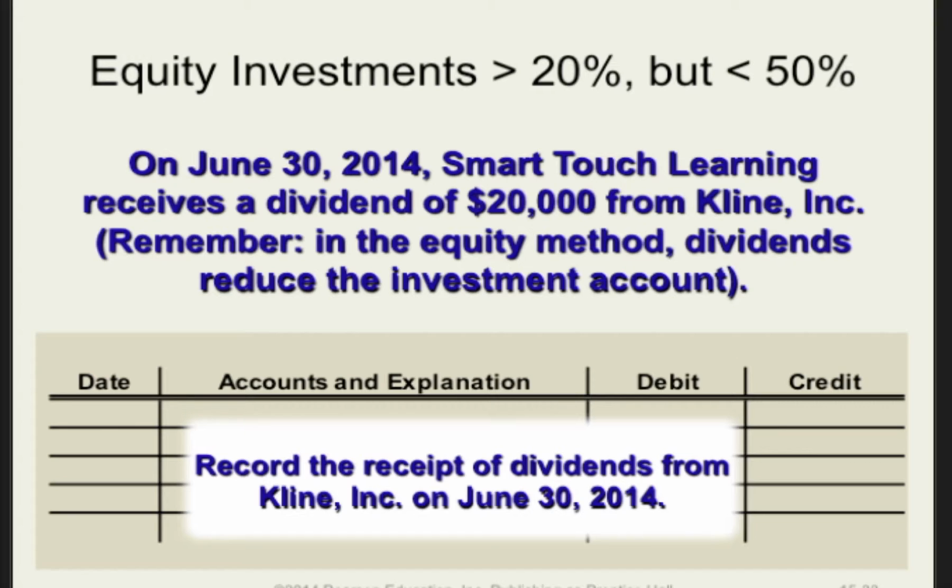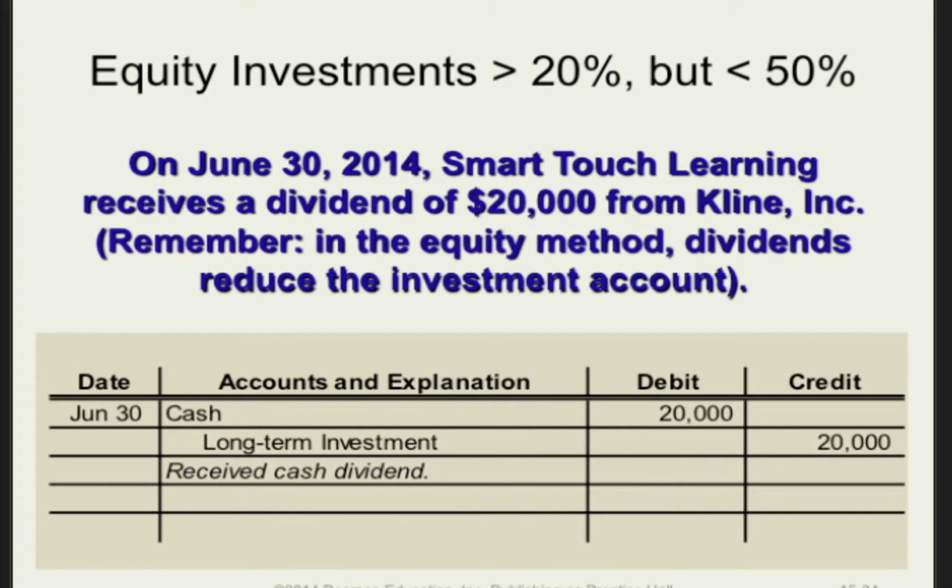But now, instead of crediting dividend revenue, we are going to credit long-term investment. And that's the account we just debited in our last entry to show that we made this investment. So this looks exactly like we're actually getting some of the money we invested in this company back. And that's what it's supposed to look like. Okay? So we got a $20,000 debit to cash and a $20,000 credit to long-term investment.